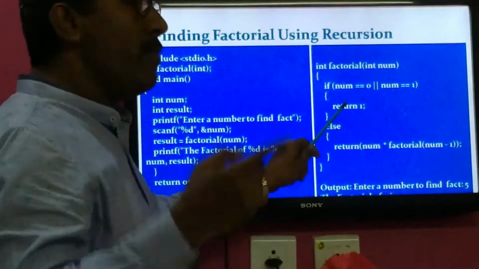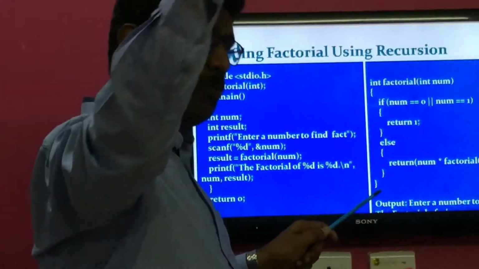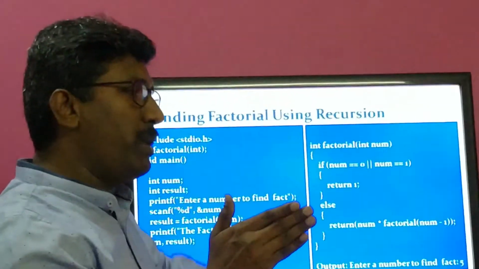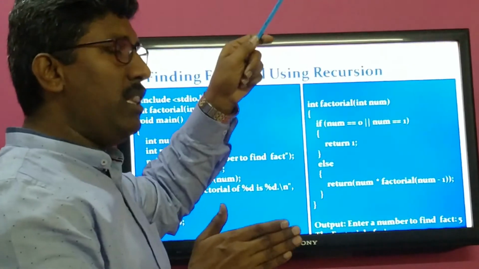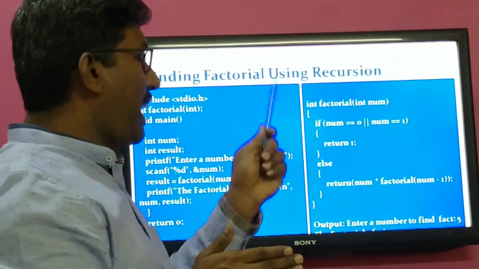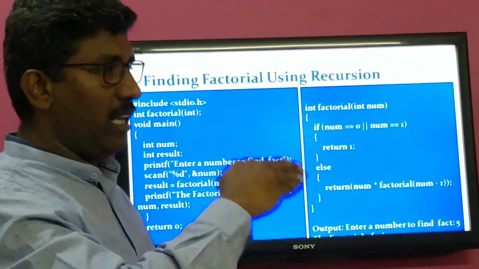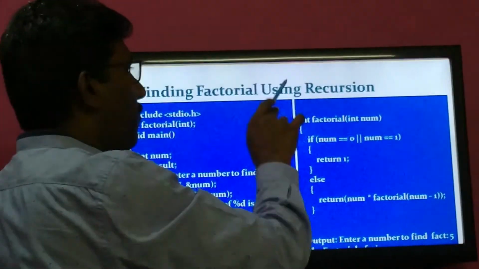From the last recursive call, the value 1 will be returned to the previous recursive call, and that is now 2. That 2 will be returned to the previous recursive call. 2 into 3 is 6. 6 will be returned to the previous recursive call, that is 6 into 5, like that. 1 into 2 into 3 into 4 into 5 will be multiplied. Finally, that is 120.